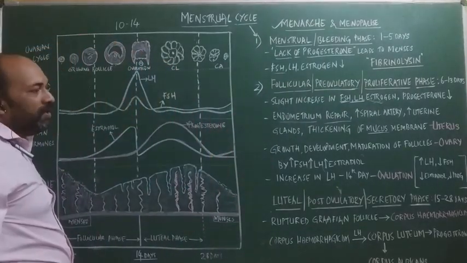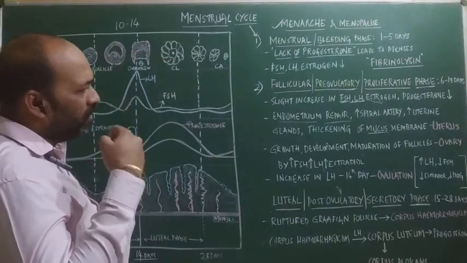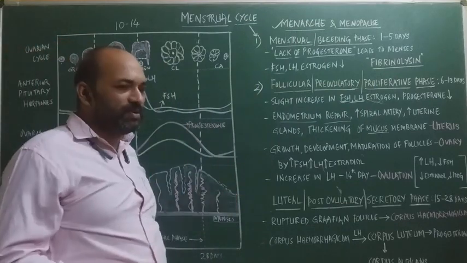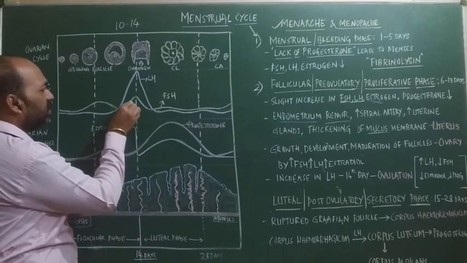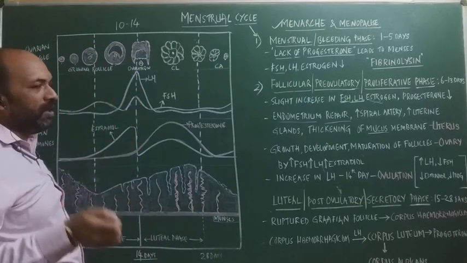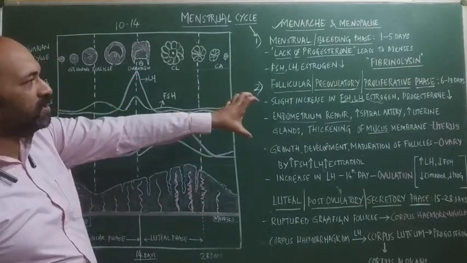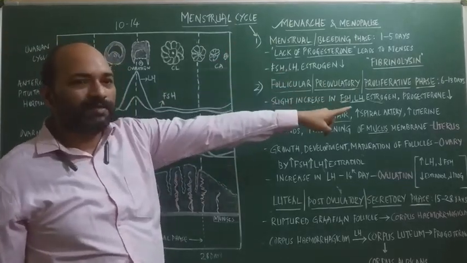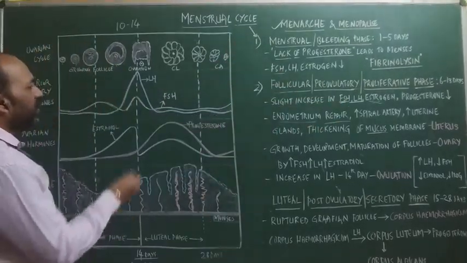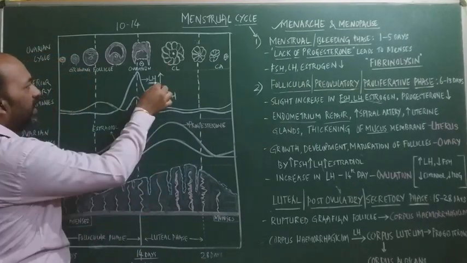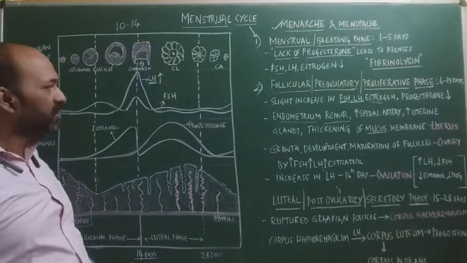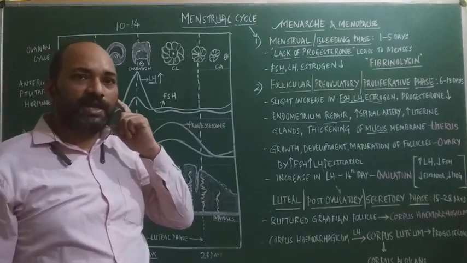Now, when the anterior pituitary is stimulating more and more LH, you can see there is an increase in the peak. This follicular phase occurs up to the 13th day. On the 14th day, the levels of LH go on increasing. When the LH level increases to its maximum, that is what we call the LH surge.